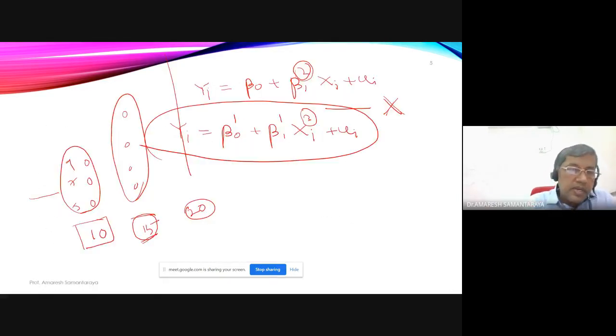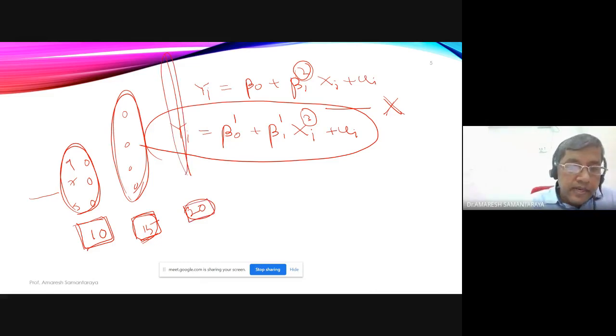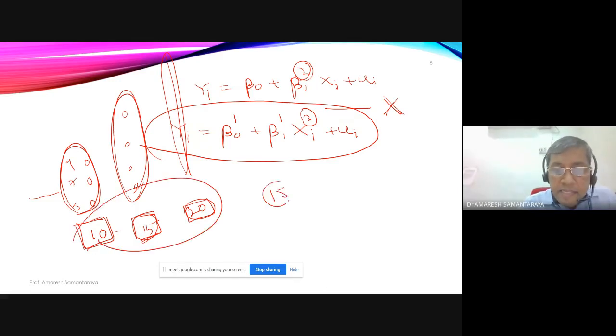What is it saying? X1 is fixed at 10, then you get several values of Y. Fix X2 at 15, get several values of Y. Fix X3 at 20, get several values of Y. So this is the second assumption. The other assumption I am talking about is that there should be some variability: some should be 10, some 15, some 20. If everything is the same, say everything is 15, then you cannot apply OLS. So there should be variability in X values.